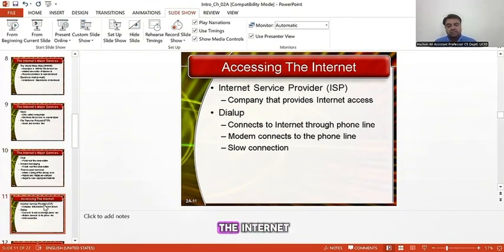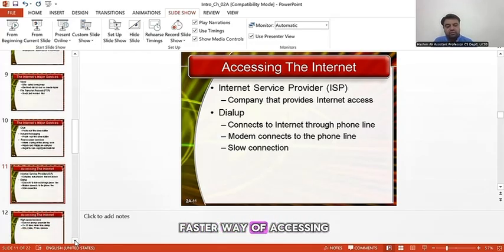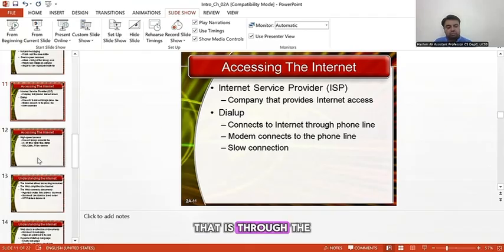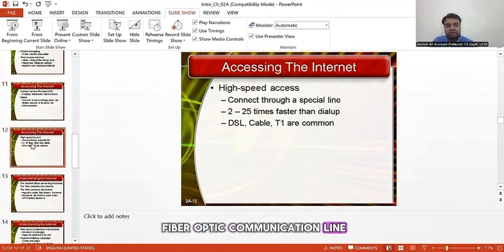How can we access the internet? Previously, the internet was accessed through an internet service provider. Earlier, in the mid 2000s, the internet was accessed through a dial-up connection. Modems were used to connect to the internet over the phone line, but that connection was very slow. Now we have fiber optic connections, a faster way of accessing the internet, through fiber optic communication lines.